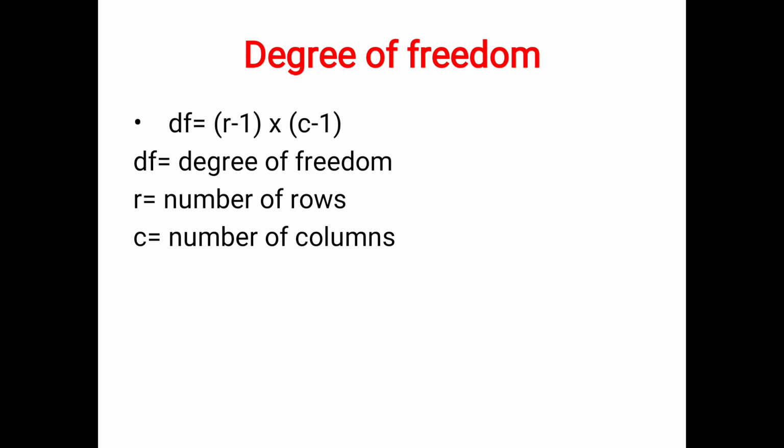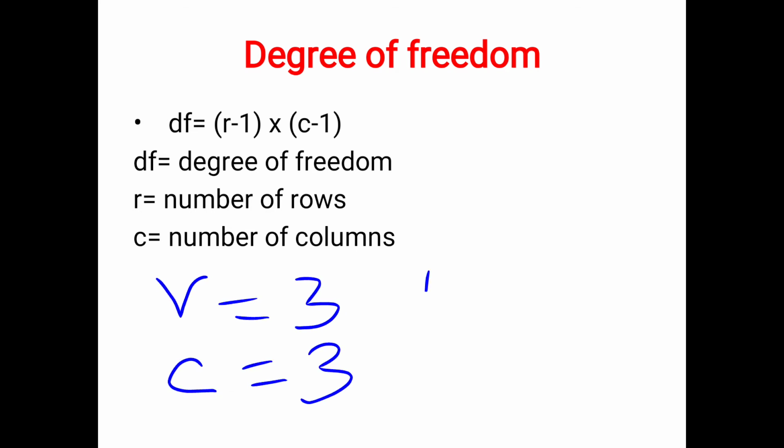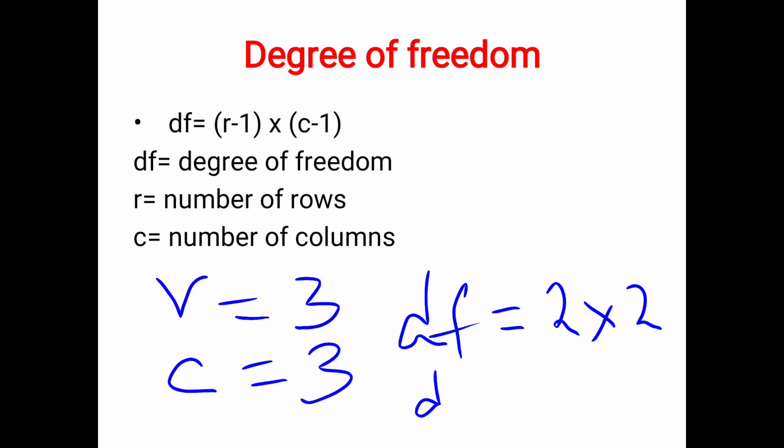Suppose you think there are 3 rows and column is also 3. So then what is the degree of freedom? Degree of freedom is equal to 3 minus 1, how much? 3 minus 1 is 2, that is 3 rows. 3 minus 1 into... is equal to 2. Similarly, column also 3. 3 minus 1 is again 2. Okay, so the degree of freedom is 4.